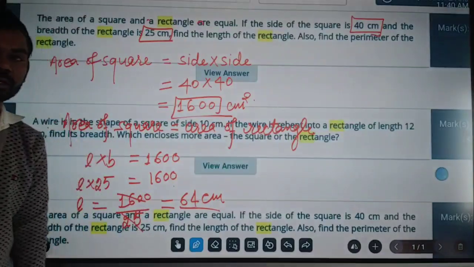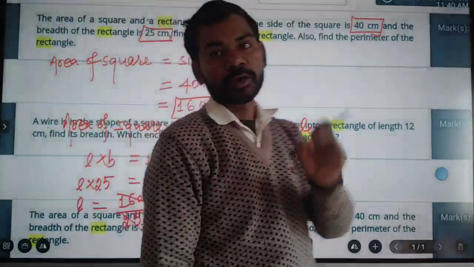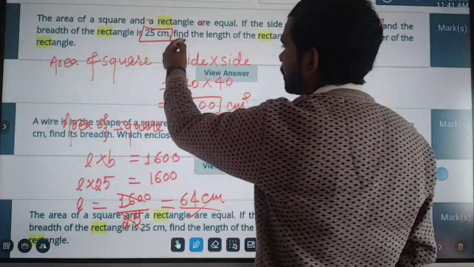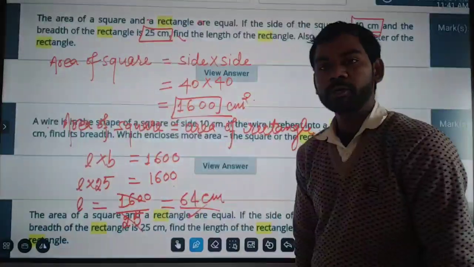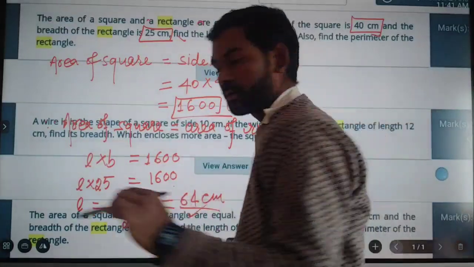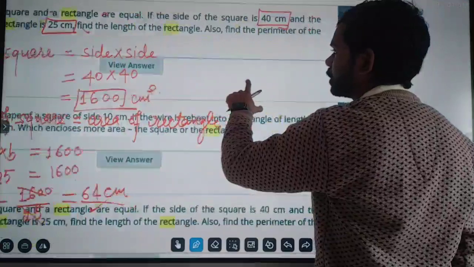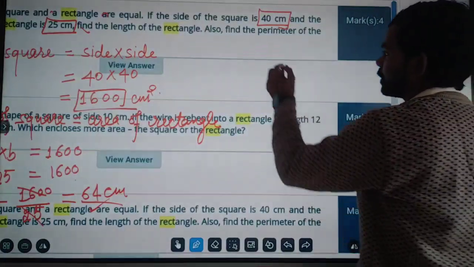64 centimeter is the length of the rectangle, and since the length and the breadth are given, we can find the perimeter of the rectangle.